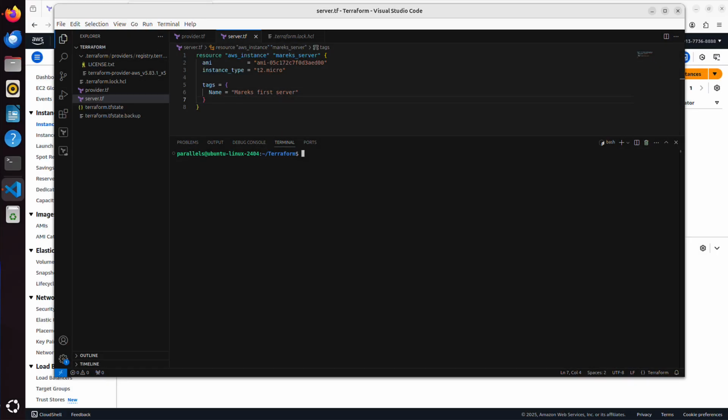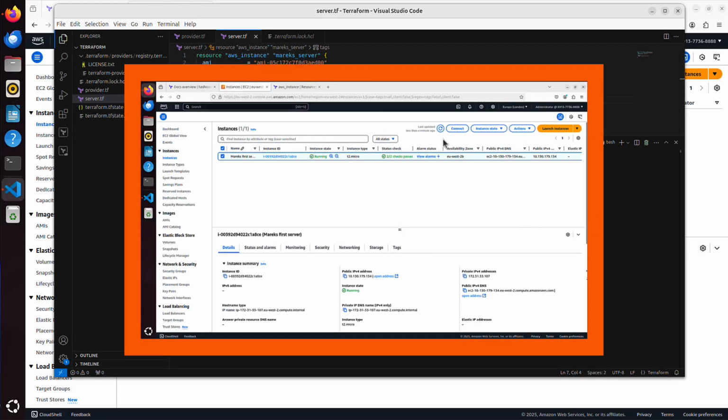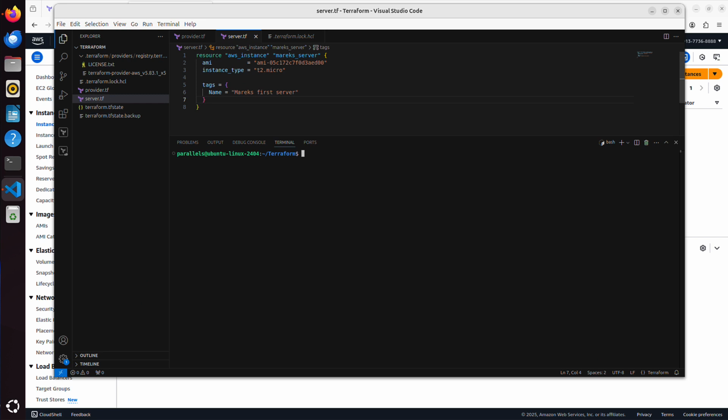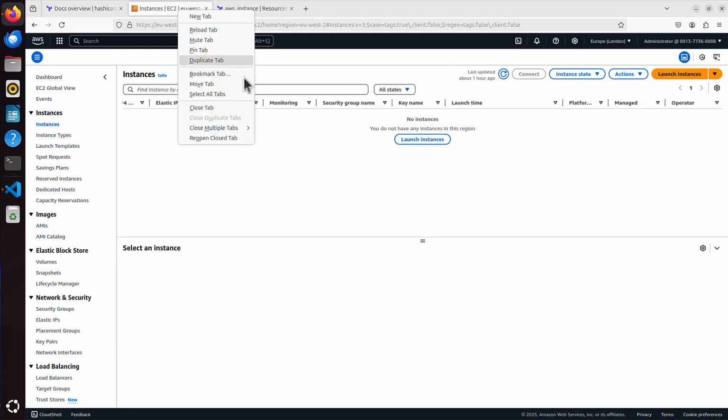So now let's think about it. We had that server created in AWS, yes? And this server had some private and public IP address. Where do these addresses come from? The private IP address is actually part of a VPC and part of a subnet. Because AWS, let's go back to AWS and let me duplicate this tab.